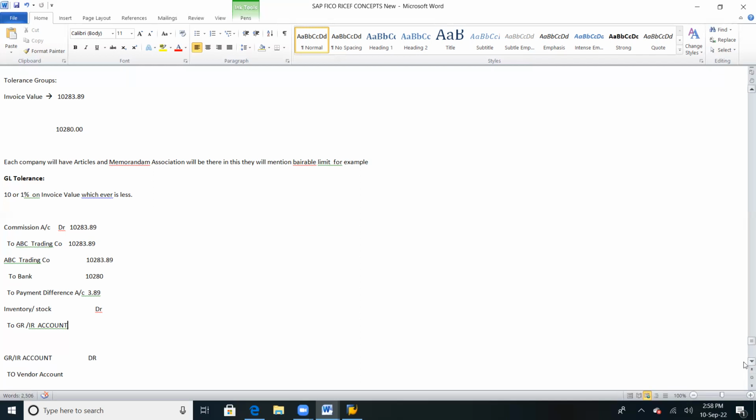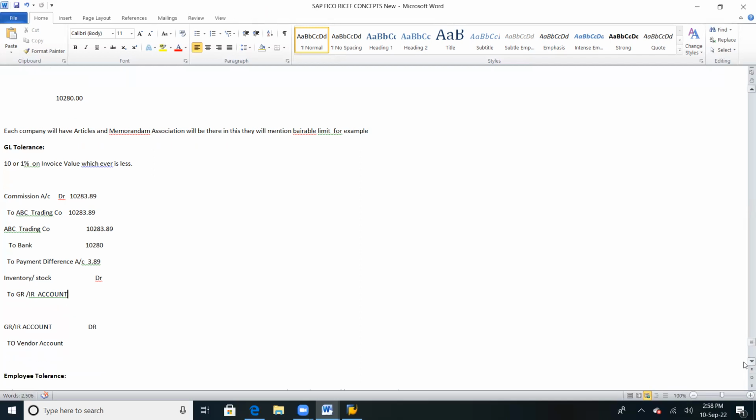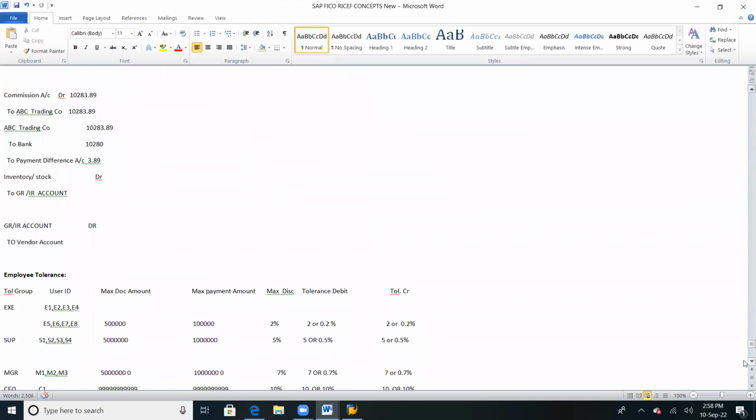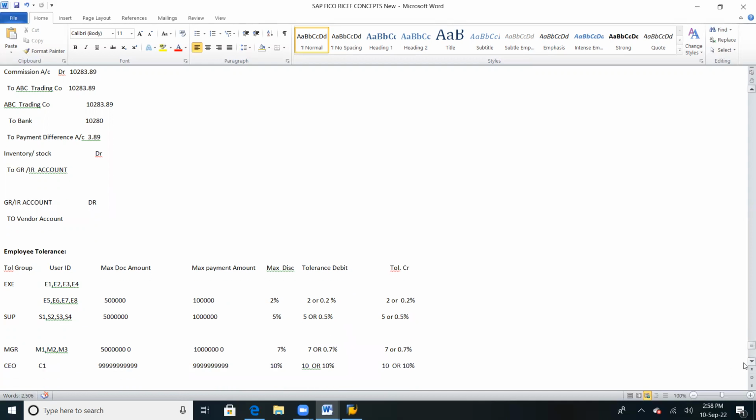So this is GL tolerance, and we discussed employee tolerance in the last session yesterday. You remember? Executives are there, so they can post a maximum document amount and maximum payment amount. Maximum discount we have given 2 rupees or 0.2% tolerance, debit and credit tolerances. Again, it is an end user activity basically performed by the HR people. The designations will be given by HR people, and as per the designation, the tolerance limit will be fixed.